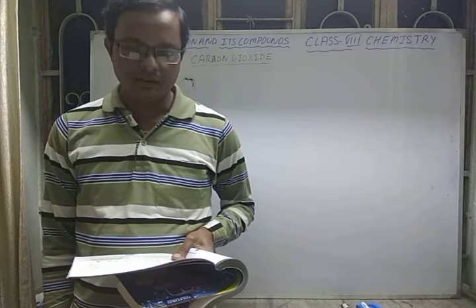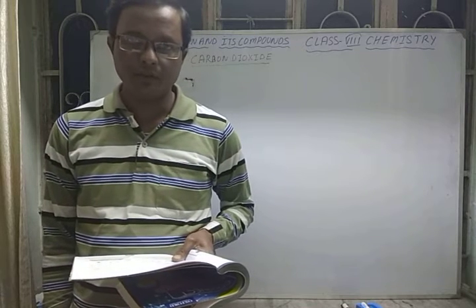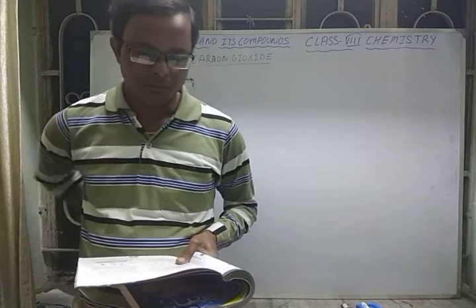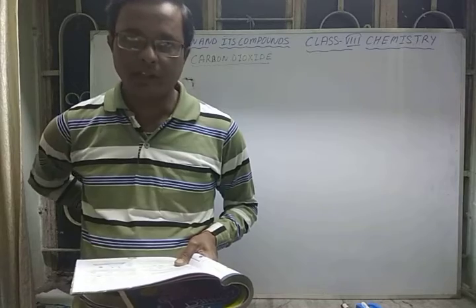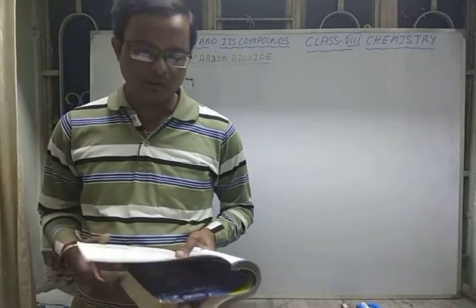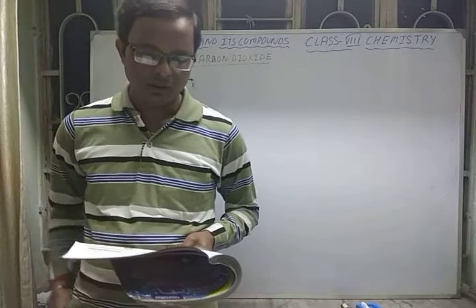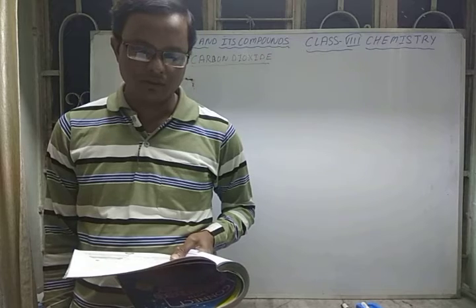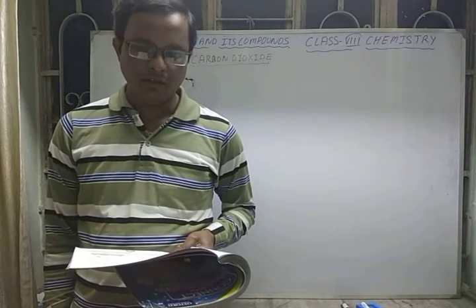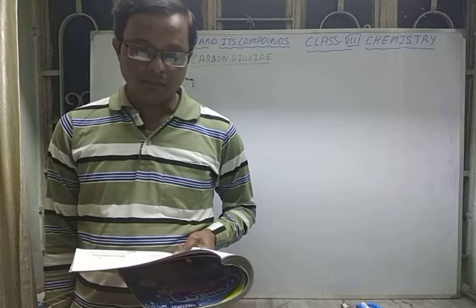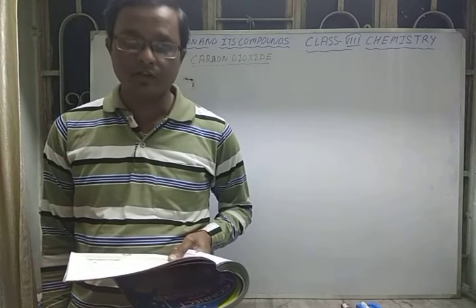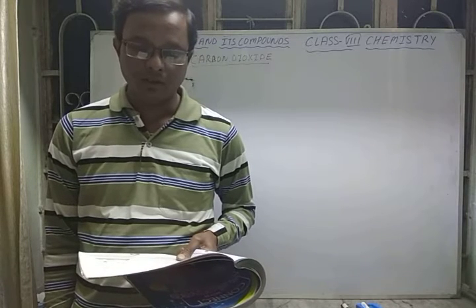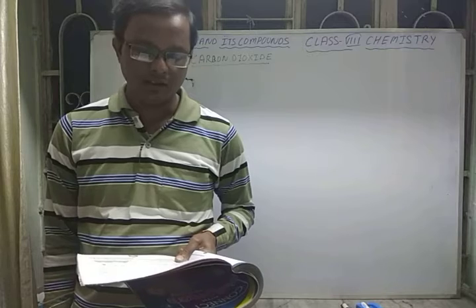the fuels which contain carbon in them with hydrogen. It exists free in the air. It constitutes 0.03 to 0.04% of air by volume. Atmospheric carbon dioxide is consumed by green plants during photosynthesis to produce glucose and the oxygen that we need. This gas was first discovered by Jean Baptista van Helmont. Joseph Black showed that carbon dioxide is a constituent of limestone, and Antoine Lavoisier studied the role of carbon dioxide in respiration.